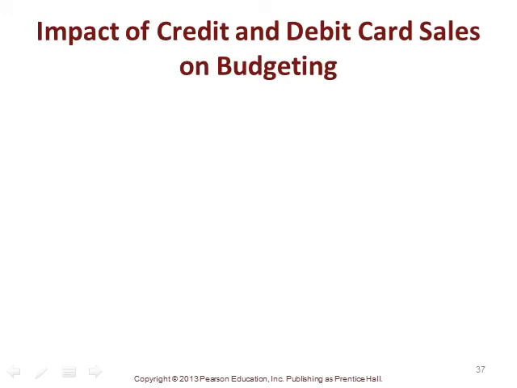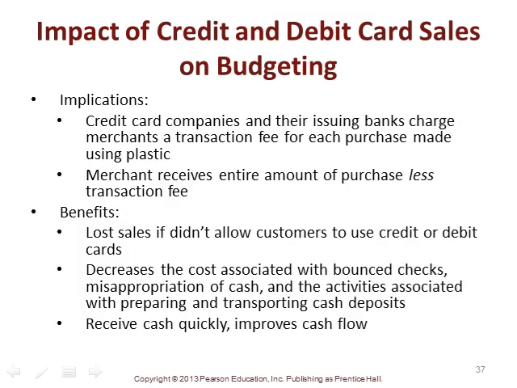Then we have to talk about the impact of credit and debit card sales on budgeting, because there are certain characteristics of these types of sales that we want to factor into the budgeting process, and there are certain implications. Credit card companies and their issuing banks charge merchants a transaction fee for each purchase made using plastic. So we want to factor some transaction fee into our revenue amount or into our expenses so that we don't overstate profit. The merchant receives the entire amount of the purchase less the transaction fees. This could be 1%, 1.5%, 2%, or even 4%. It just depends. This applies when somebody uses a Visa, MasterCard, or American Express to pay for their bill.